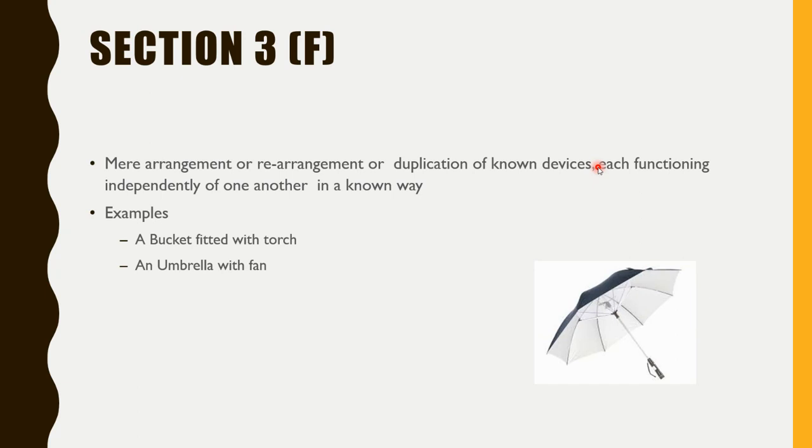Then mere arrangement or rearrangement, as I said, the bucket fitted with torch. Here you can see an umbrella fitted with torch. This type of invention cannot be patented. Yes, but I would like to give one example that it solely depends on the representation, how you represent your innovation, right? I will give you two examples.